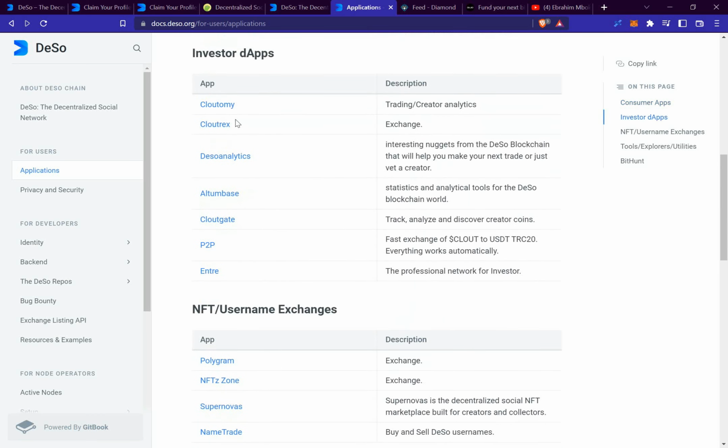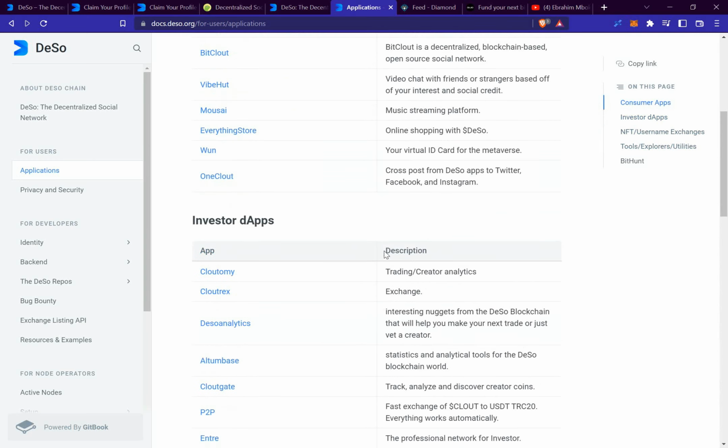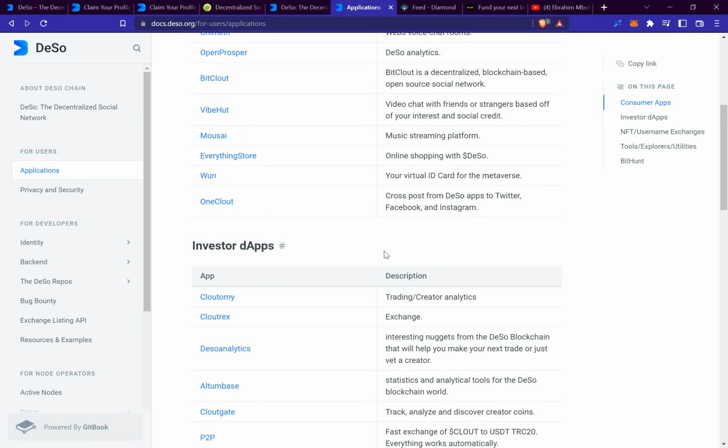These are all the tools, explore, and utility applications. You can go ahead and also have a look at these right here. There's quite a bit of applications that are already live on this blockchain, so I would recommend that you start using this blockchain just to play around and maybe see if you can find any benefits within the DESO blockchain.